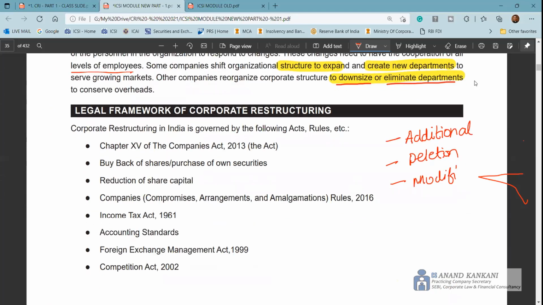Legal framework for corporate restructuring. Now, I also believe this can be one of the questions: what are the legal frameworks in corporate restructuring? So this is nothing but your entire CRI syllabus, Part A CRI syllabus.